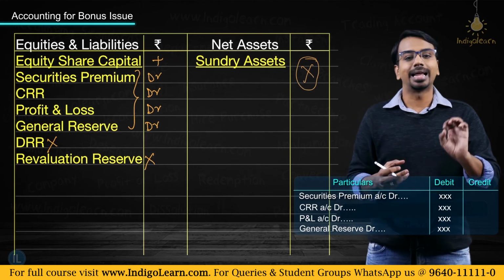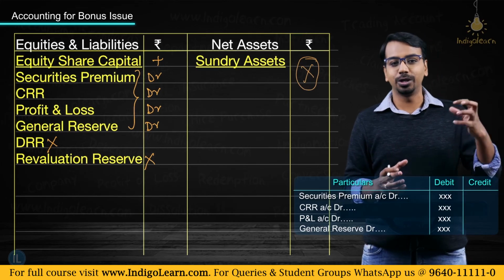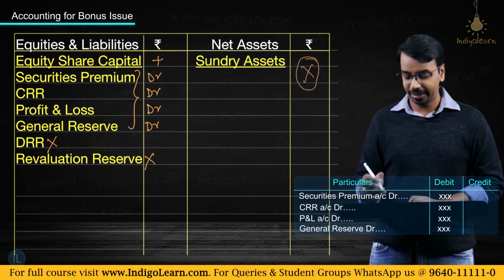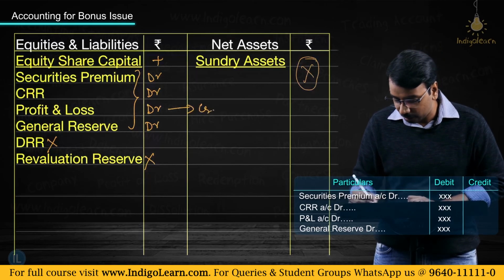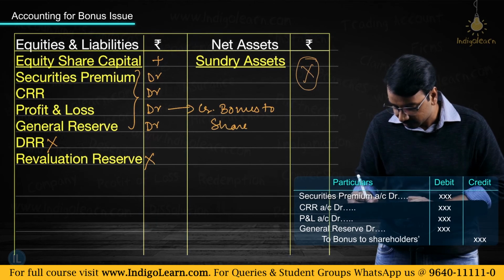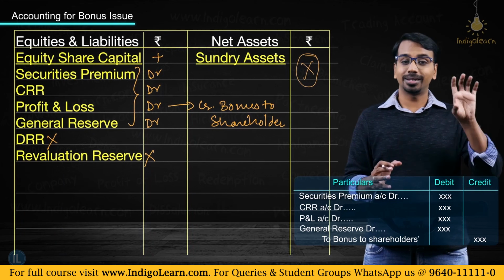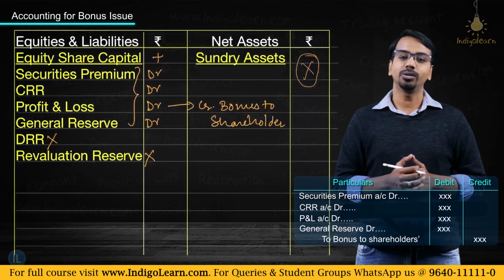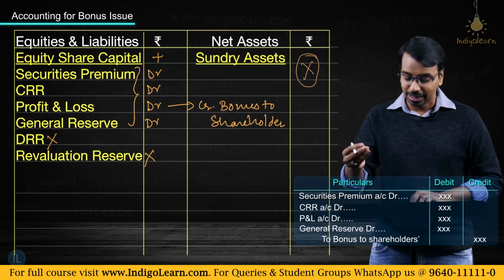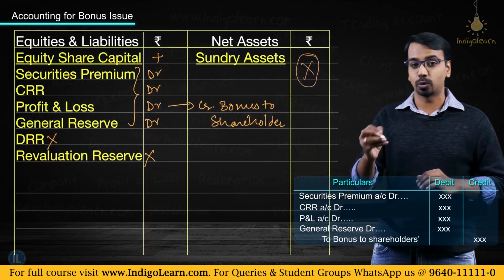By what amounts? That will depend on the question. When we discuss specific questions, we will see by what amount we should debit these accounts. But these 4 accounts will be debited and you will credit an account called bonus to shareholders, right? Then, when you make that allotment of bonus shares, you will debit this bonus to shareholders account and credit your share capital account.